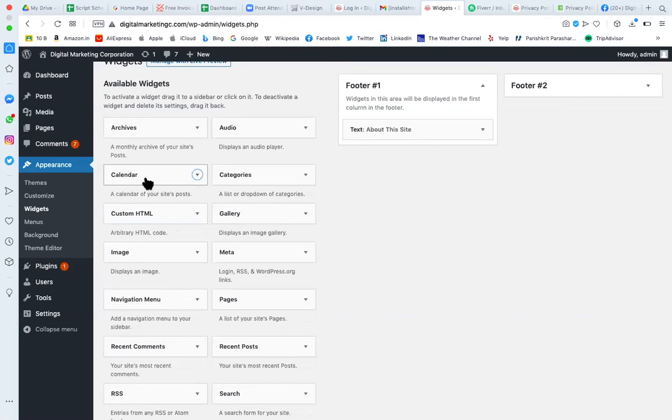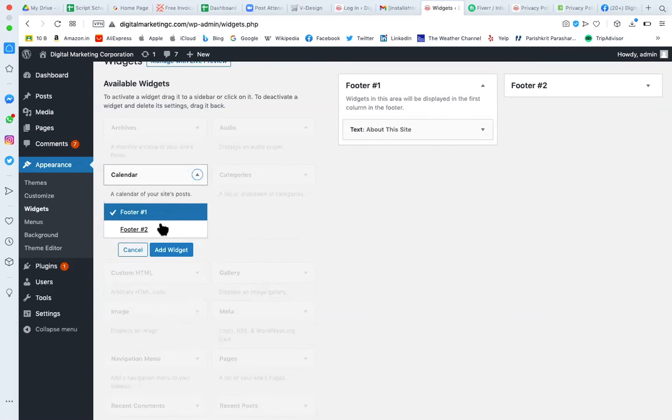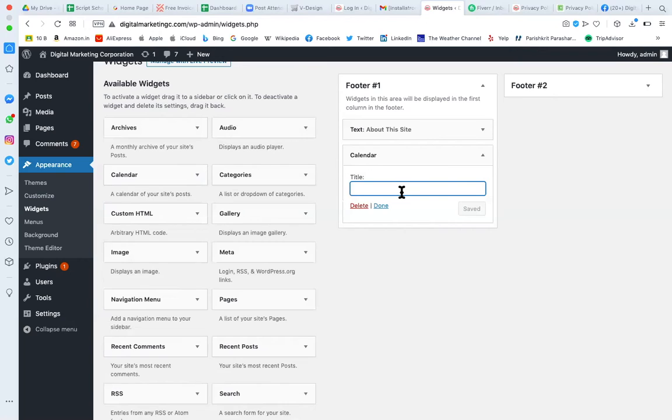If you are deciding to add a calendar on your website, adding a calendar by coding is a very big job. But if you want to add a calendar without coding, calendar is a feature you can select, and you will see the list of locations where you can add it as per your theme. This theme has 2 locations, footer 1 and footer 2. Let's suppose I want to show it in footer 1. Select add widget. So calendar is there. The calendar will create a link on any date where you have added a post. Someone will click on that date and land on all the posts created on that particular date.